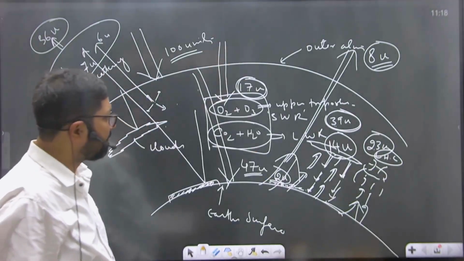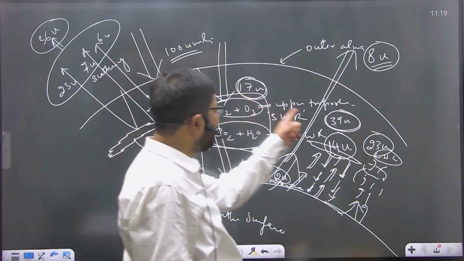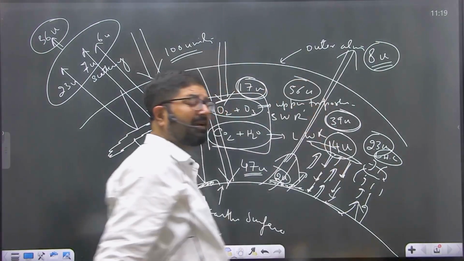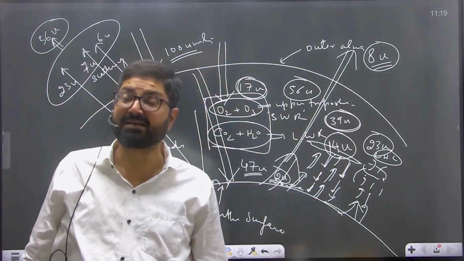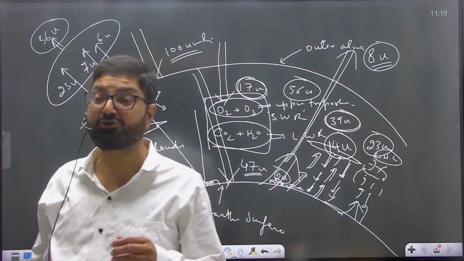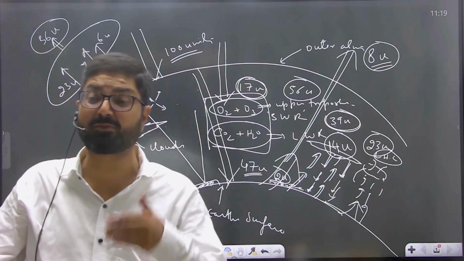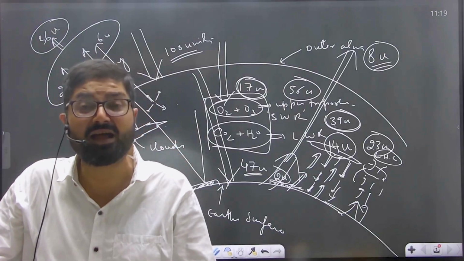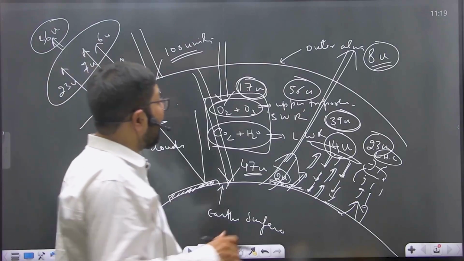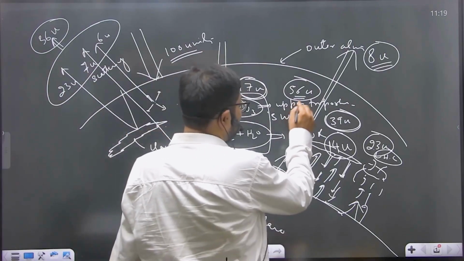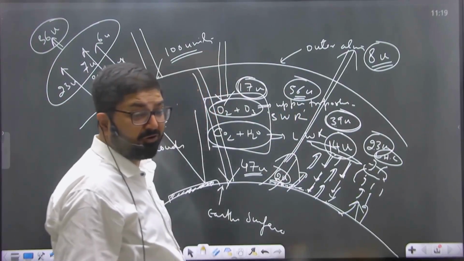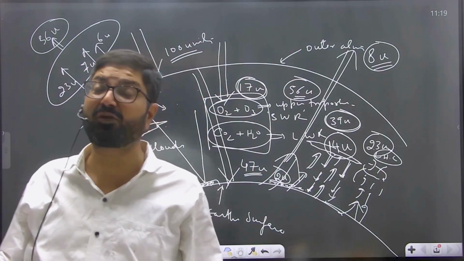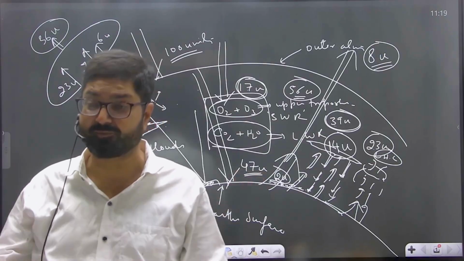Now it is this 17 plus 39, that is total 56 units of heat that is trapped by the atmospheric gases, is responsible for running various biogeochemical, oxygen, carbon cycles. All these cycles are run by this heat trapped in the atmosphere, and it is this heat that is responsible for existence of life on this planet. In the absence of these atmospheric gases, the earth would have experienced extremes of temperature.